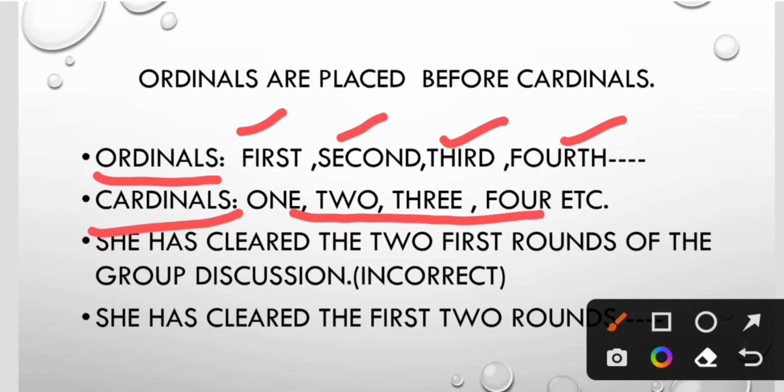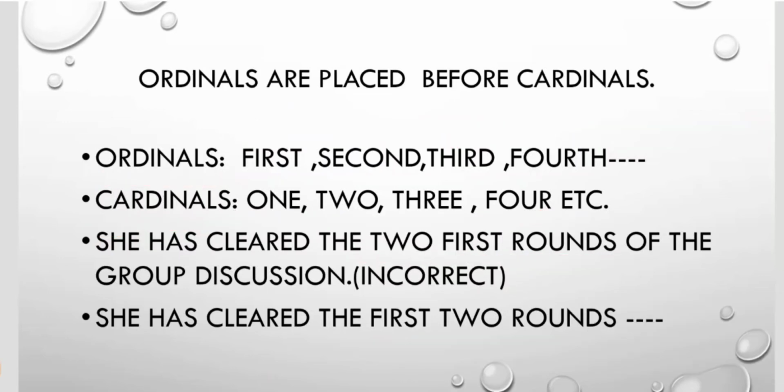How? She has cleared the two first rounds. So two is cardinal and first is ordinal. So the placement is wrong. What is the correct form? The correct form is she has cleared the first two rounds, not two first rounds. What is the correct answer? The first two rounds of the group discussion.